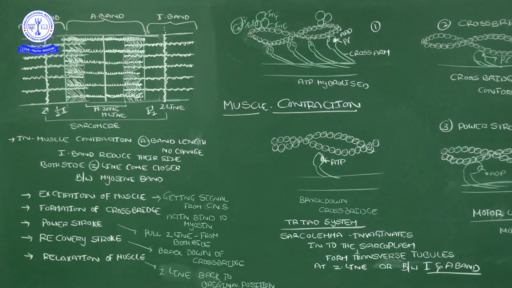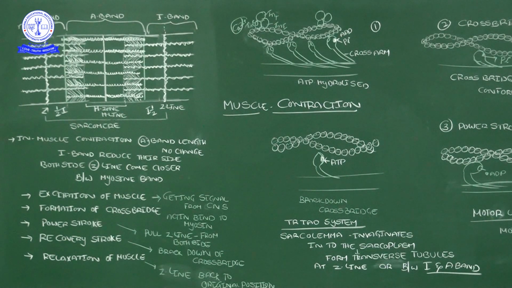Dear students, muscle. When I start to explain the muscle, remember the word sarcomere. Recall it. Sarcomere is one of the parts in the myofibril, correct? Myofibril is present in the muscle fiber.